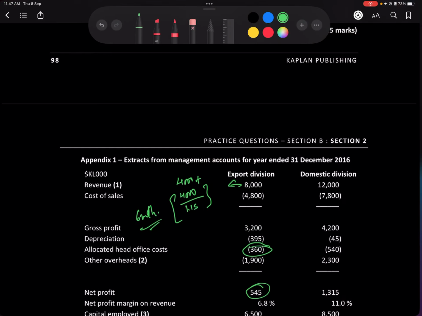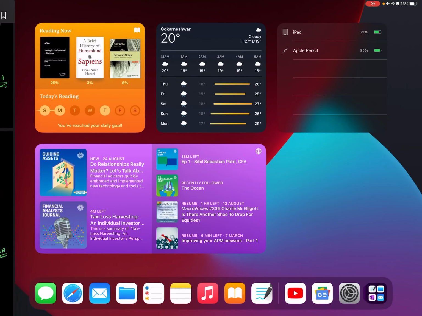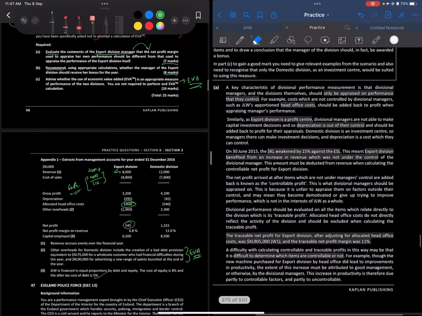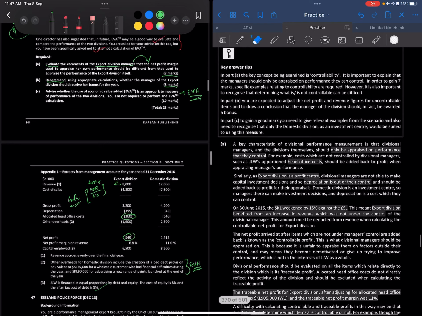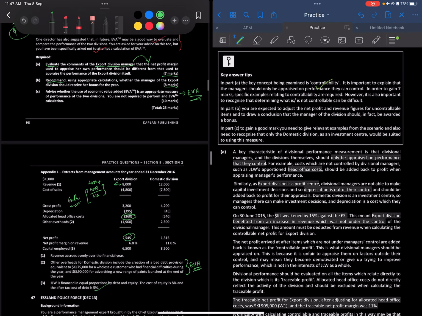So remember, I told you we need to calculate the net profit margin, right? So split view, let me just pull up this thing. First of all, the key concept being examined in part A is controllability.